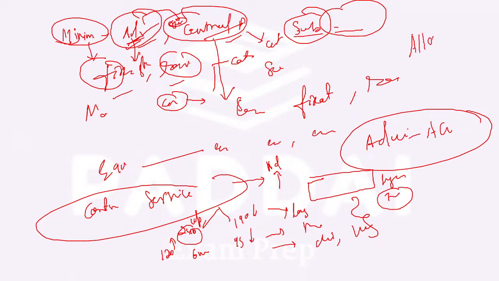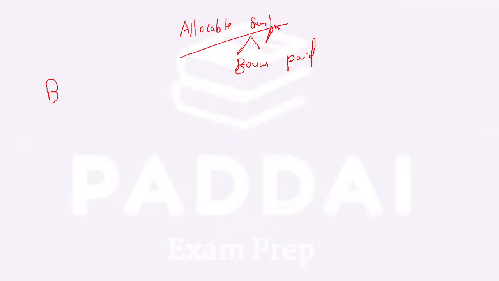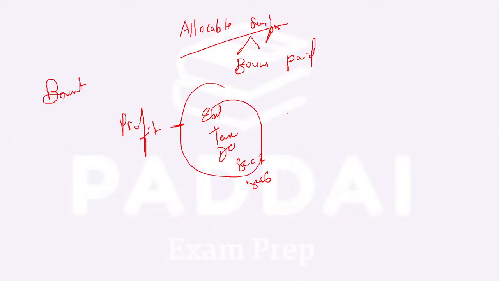Next comes your allocable surplus. What is this allocable surplus as given under the Bonus Act? Allocable surplus is the amount from which the bonus is paid to the employees working in an establishment. Now how is this allocable surplus calculated? As per the Bonus Act, when an organization or establishment earns profit, minus expenditure, tax as per section 7 and section 6, and all depreciation has been deducted, this gives you the available surplus. Whatever amount comes, it is the available surplus.